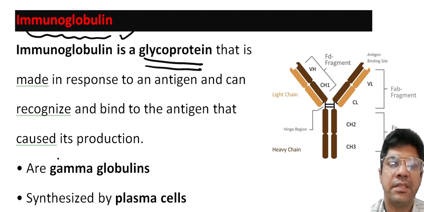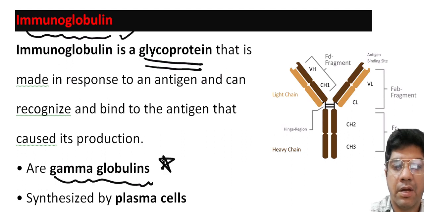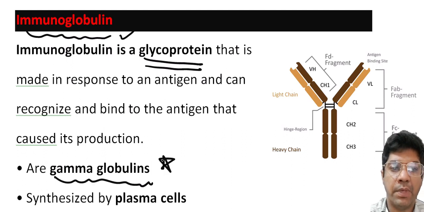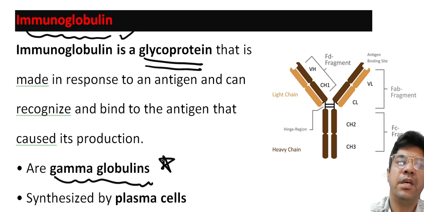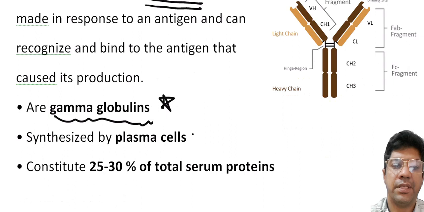Immunoglobulins are also known as gamma globulins. Plasma cells, which are a type of white blood cell, are responsible for synthesis and secretion of the immunoglobulins.